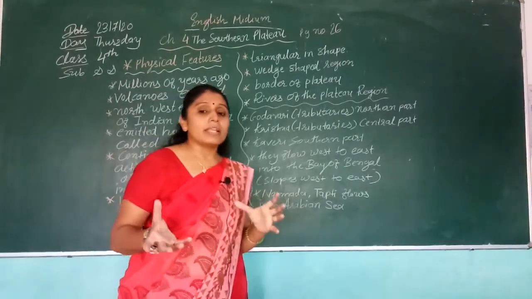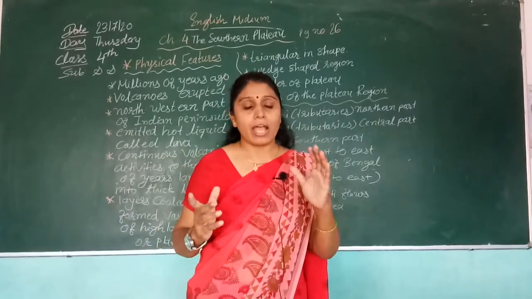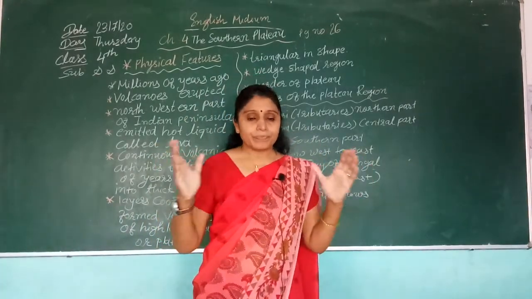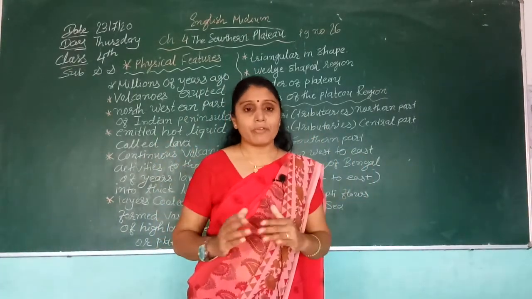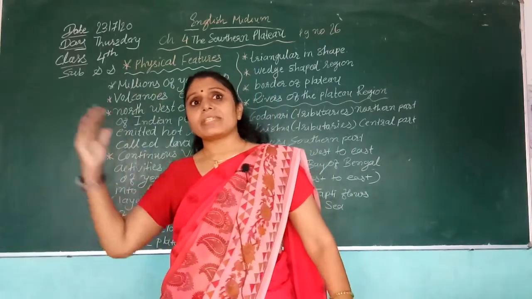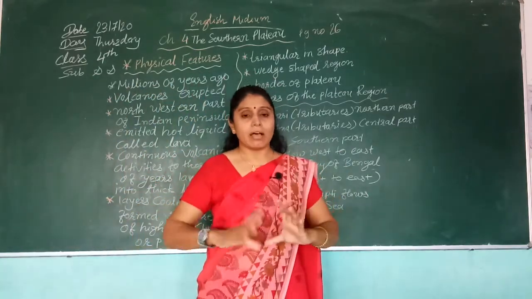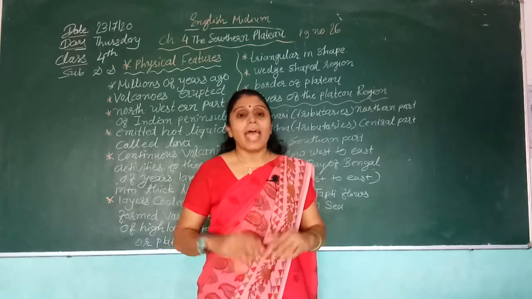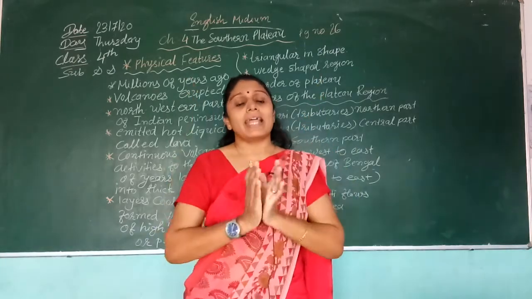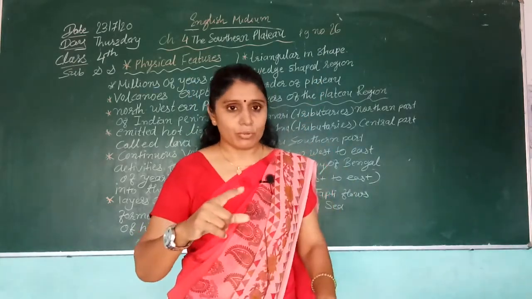The Indian peninsular area. We already learned in a previous lecture what peninsular means: three sides water and one side land. It is called a peninsula.